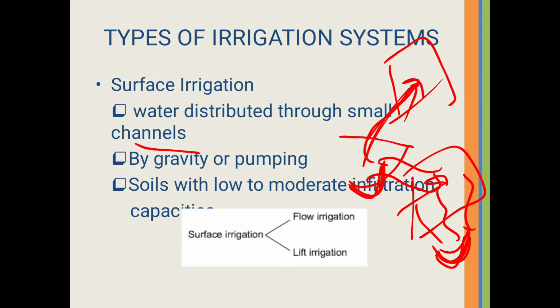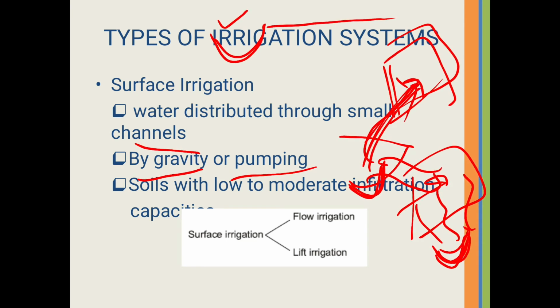Small pond channel through this pond is constructed to supply the water to the field. Now next point is by gravity and by pumping. So through gravity, if our channel is in the top side and our field at the bottom, means the level of the channel is higher and the field area which is going to be irrigated through this small channel is at lower side than this channel.